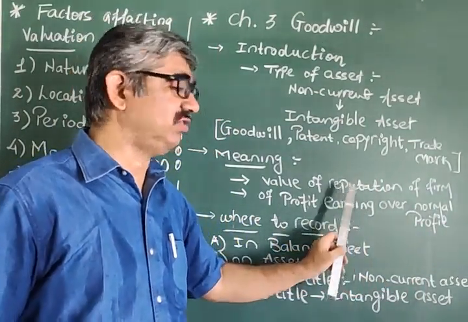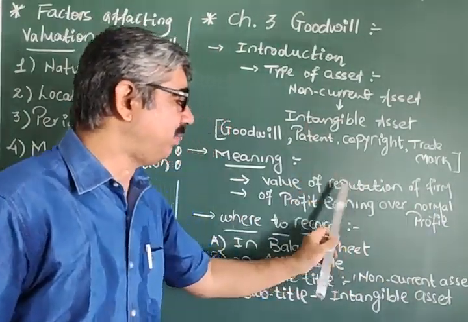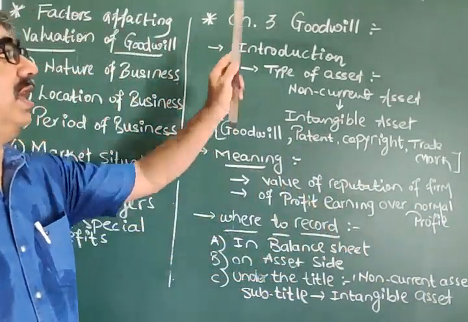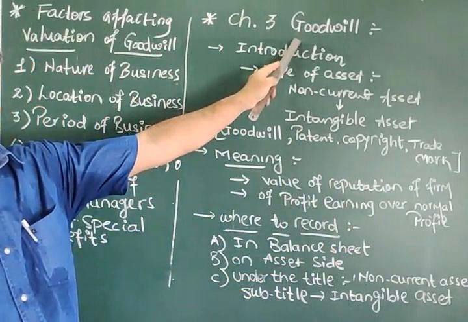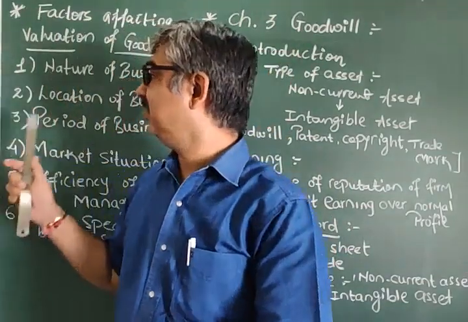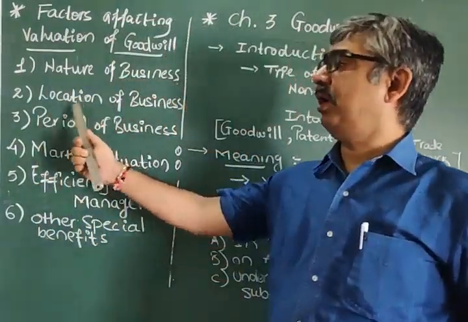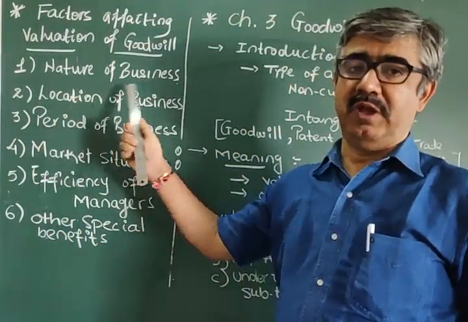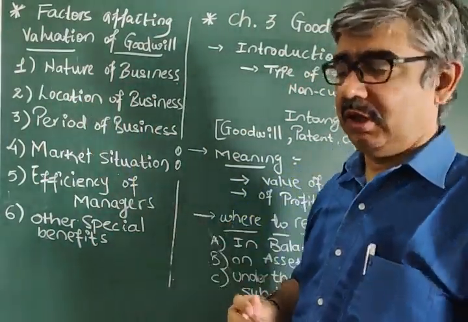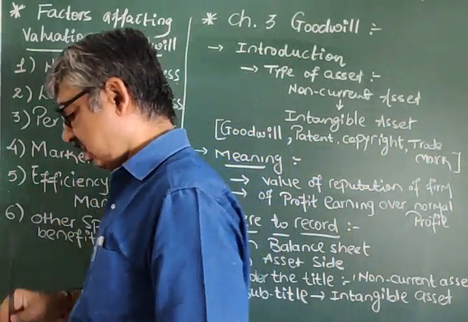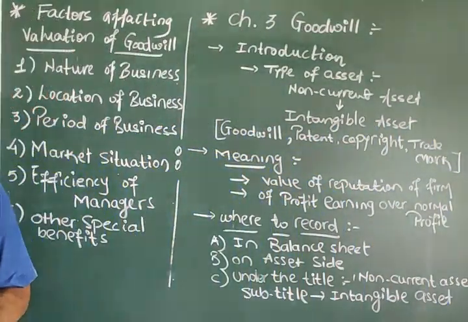And when reputation enhances, that value of reputation is only known as goodwill. So location of business plays a very big role in the business.